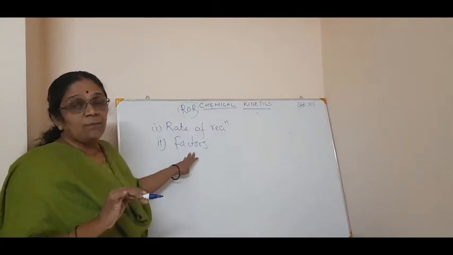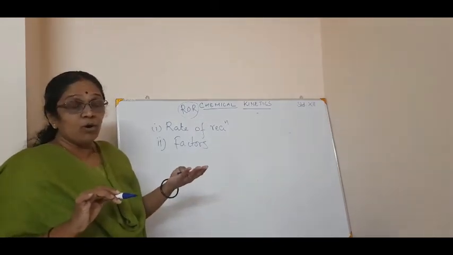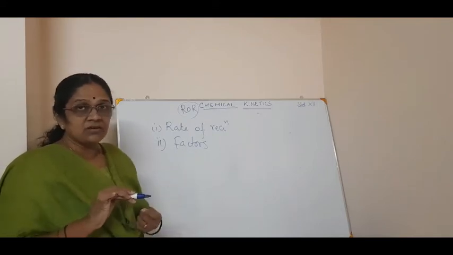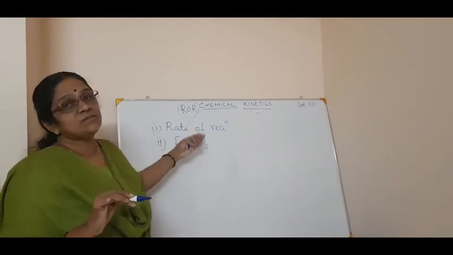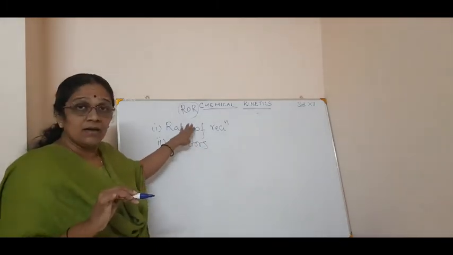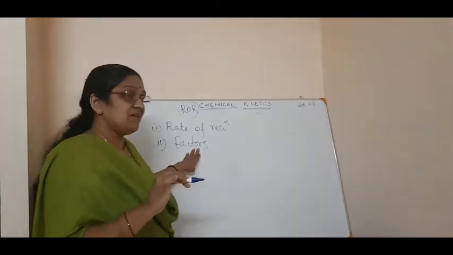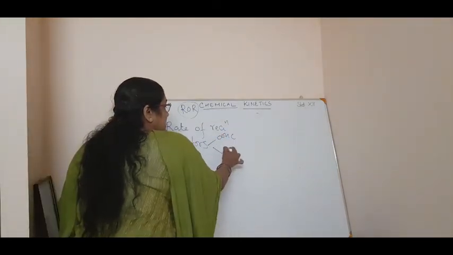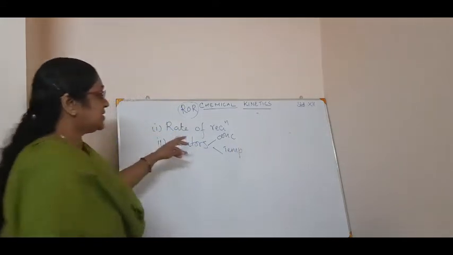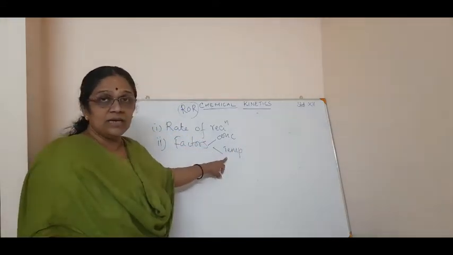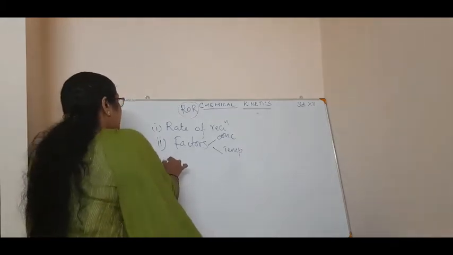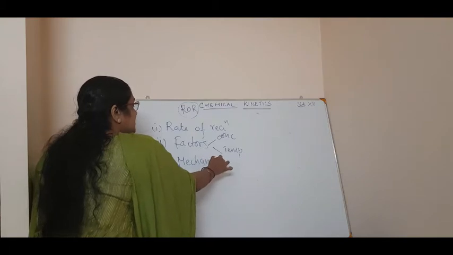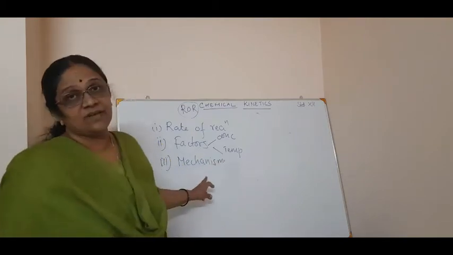The factors are, more importantly, the concentration, secondly the pressure, then the temperature, then the catalyst. All these come under the factors affecting the rate of a reaction. That also we will study in detail. More importantly, you study concentration as well as temperature. And the third thing we study in chemical kinetics is the mechanism. That is very important. I think that is a new topic for you as well.